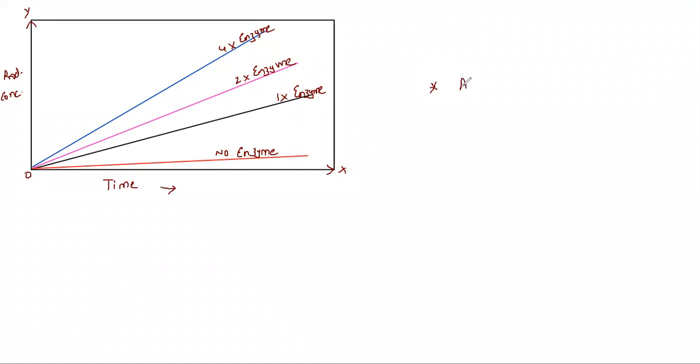So I write it here. As the enzyme concentration increases, the rate of reaction increases, and definitely the time taken will be less.